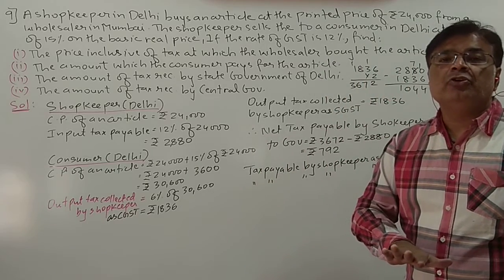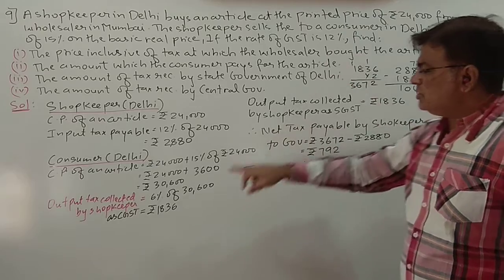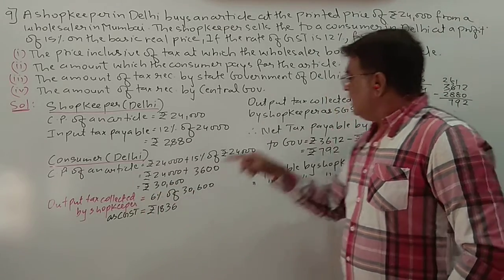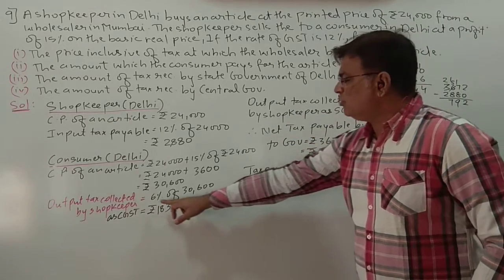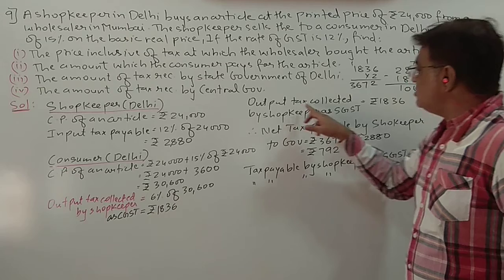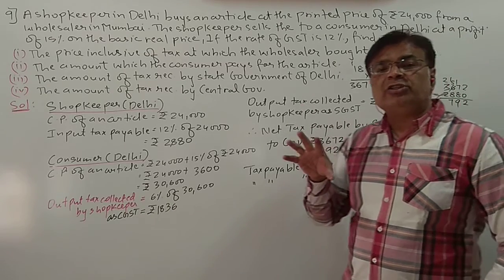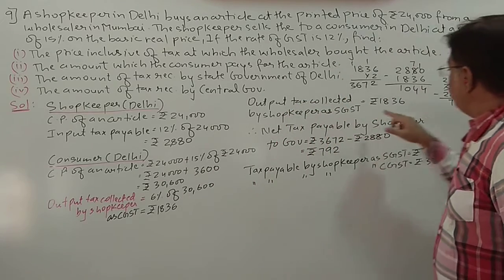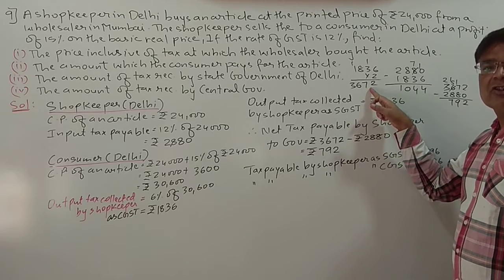50% will go to central government. Now here the rate is 12%. So 6%, which is 1836, will go to state government, and 6% will go to central government. So in all, how much tax has the shopkeeper collected from the consumer? He has collected a total of 3672 from the customer.